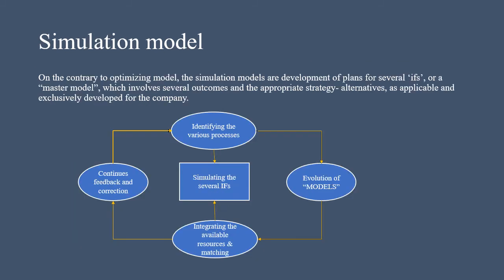Simulation model. On the contrary to the optimizing model, the simulation models are development of plans for several ifs or a master model which involves several outcomes and the appropriate strategy alternatives as applicable and exclusively developed for the company. In simple terms, a simulation model is like predicting. This helps to understand under what condition something could go wrong in an organization. So here is a diagrammatic representation of implementing a simulation model in an organization.